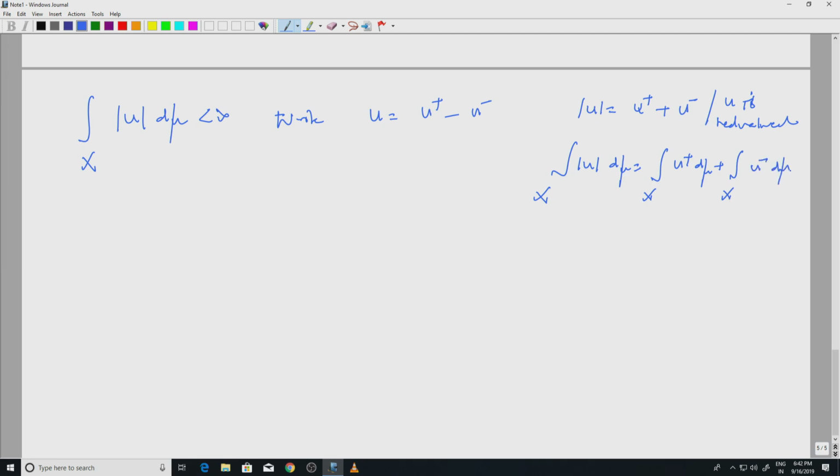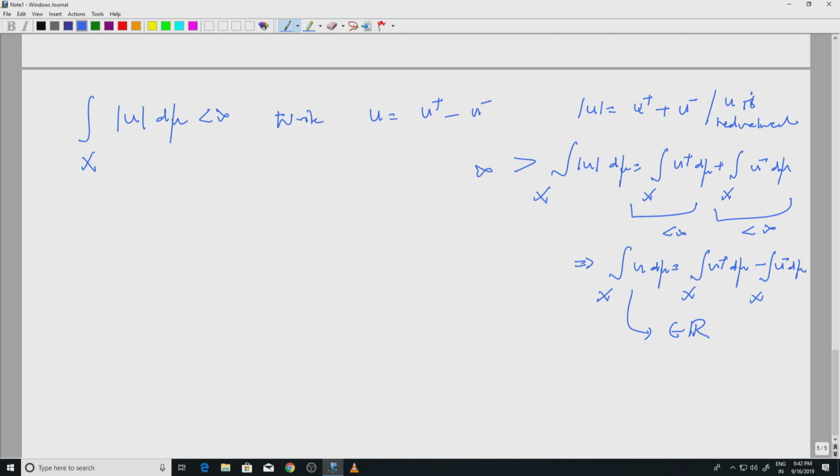The negative part is a positive function, by the way. Both of these are finite because this is finite. This will imply that integral over x u d mu is the difference of two finite positive numbers, so that's also a finite number. This is an element in R.